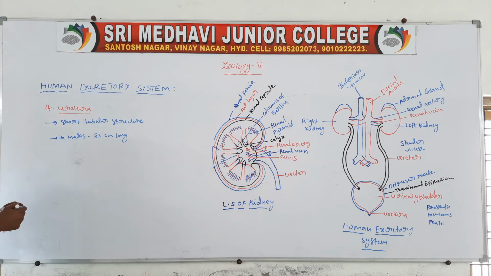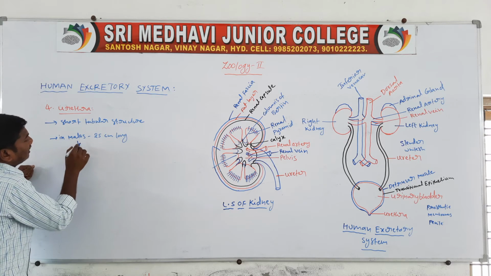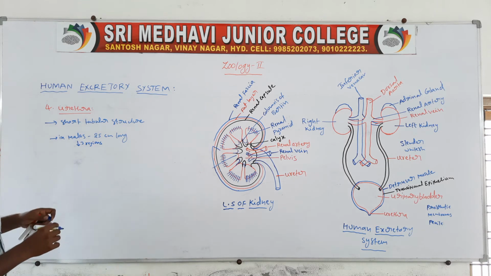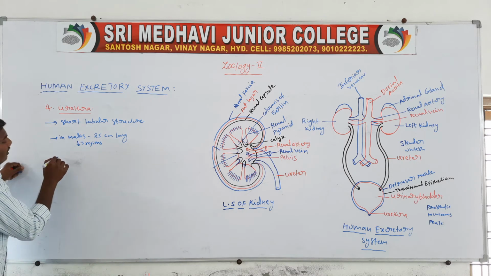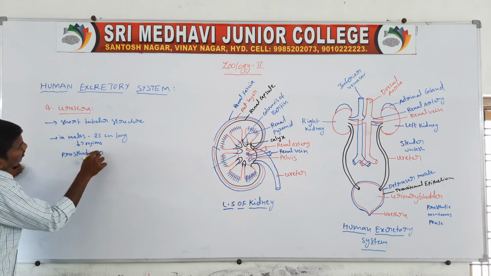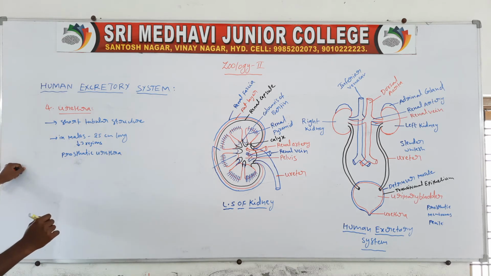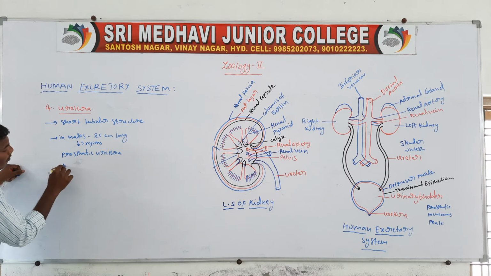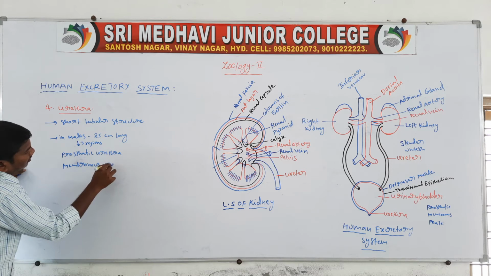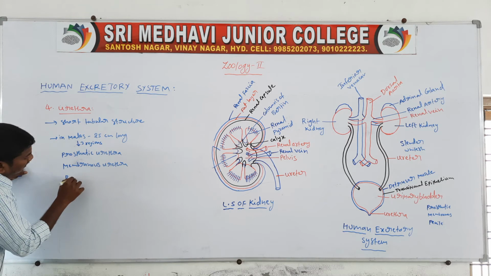The male urethra contains 3 regions. The first one is the prostatic urethra. The second one is the median urethra, the membranous urethra. The third one is the penile urethra.